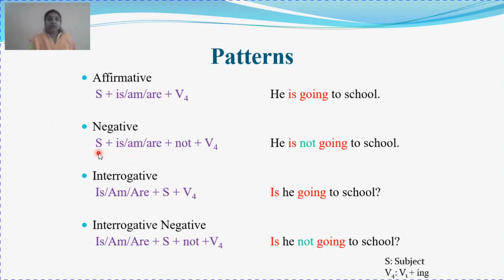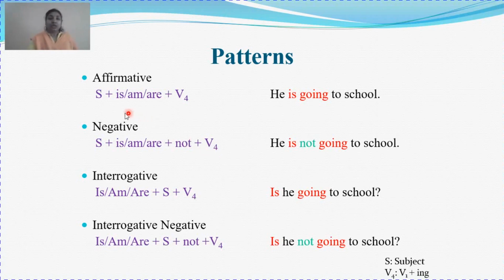So your pattern becomes subject plus is, am, are plus not plus verb fourth form. And this is how you have to learn also. Once you know the patterns, it is very easy for you to write the sentences. So you have to learn all the patterns. This pattern should be clear.